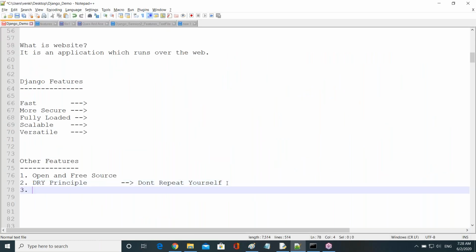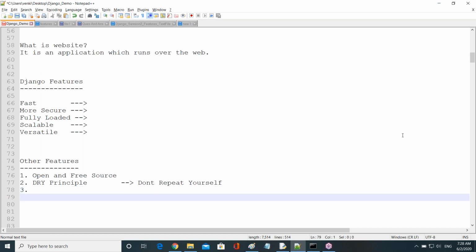Then the third one is, by default it brings one database, guys, without installing any database manually. So there is a default database here. What is the database name here, guys?